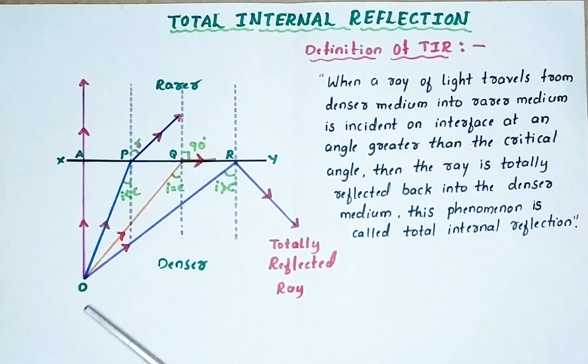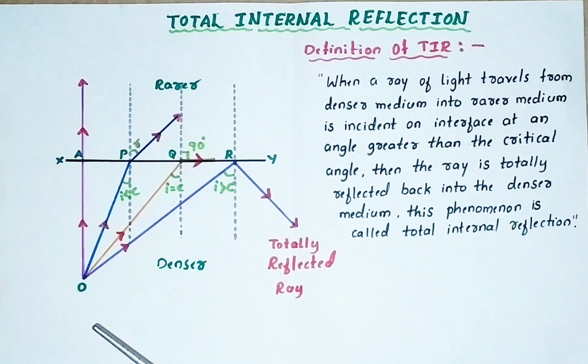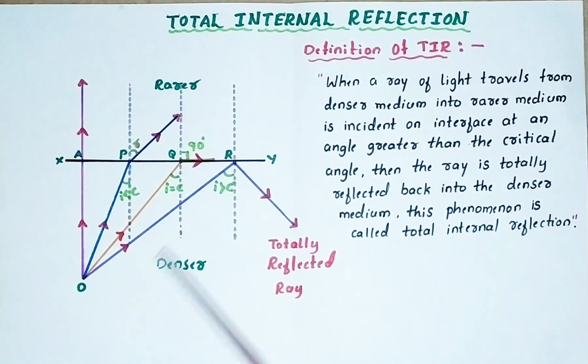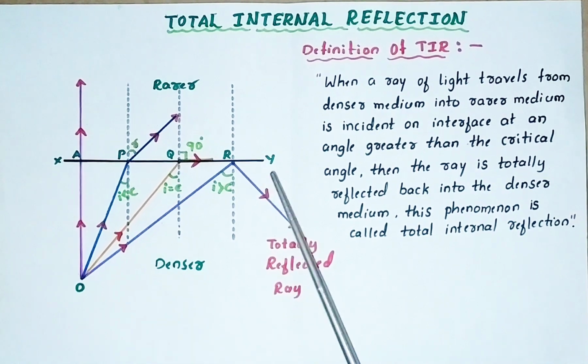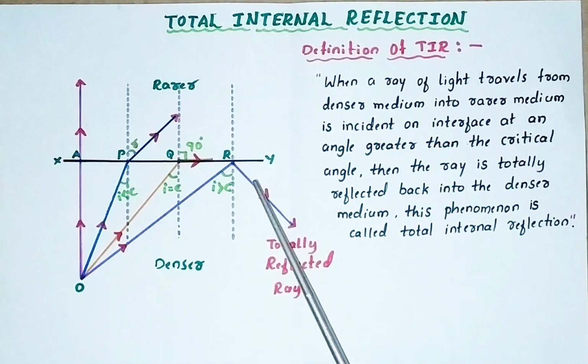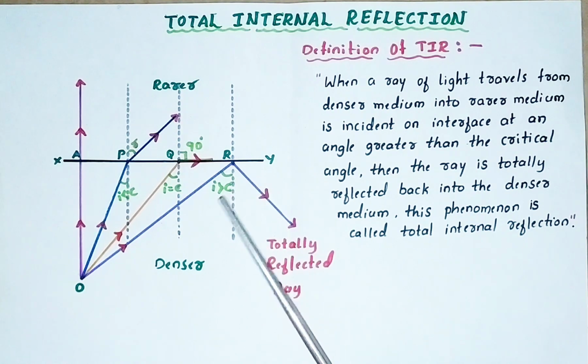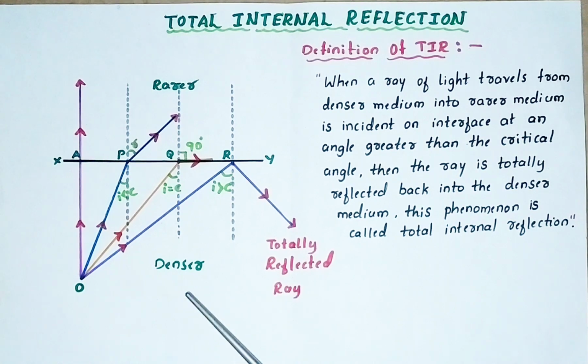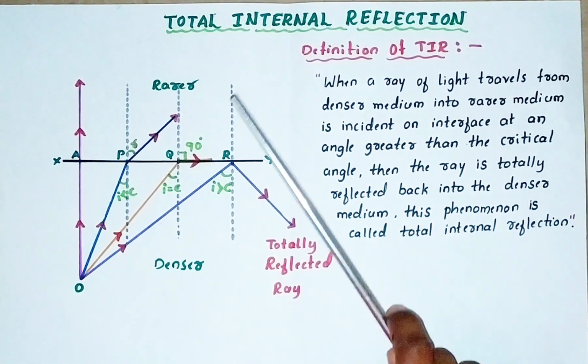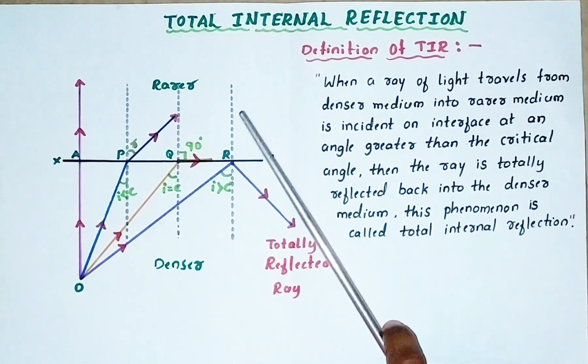Yes, we already studied the refraction of light. The same thing is repeated here. XY, this horizontal line, is an interface. This interface separates two media, denser and rarer medium. Denser has high density, rarer means low density.